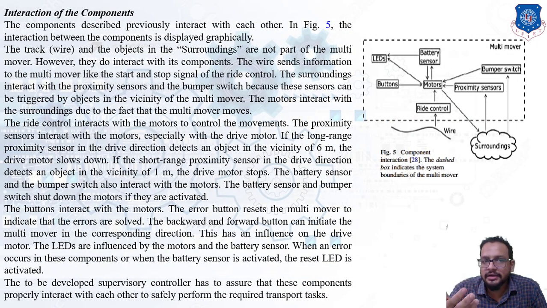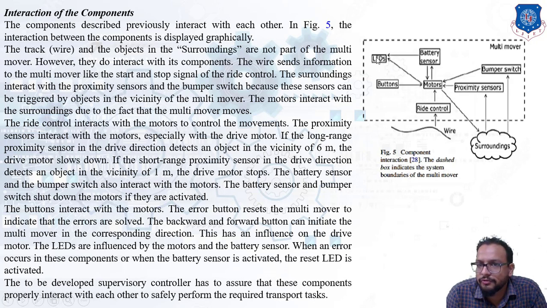Now we need to see the interaction between the components. You can clearly see that in the figure, the component interaction is shown. The dashed box indicates the system boundaries of a multi-mover. Within this boundary there are several components. As we have discussed, there is a battery sensor indicating a low battery. LEDs are provided, three LEDs, and three buttons will be provided.